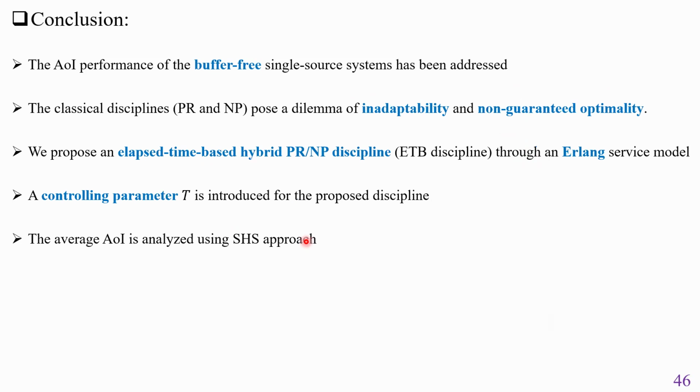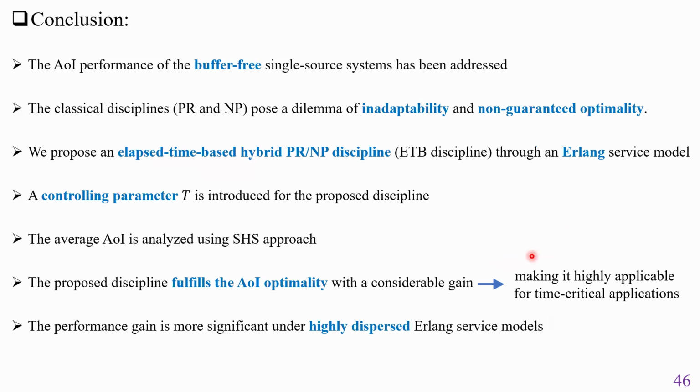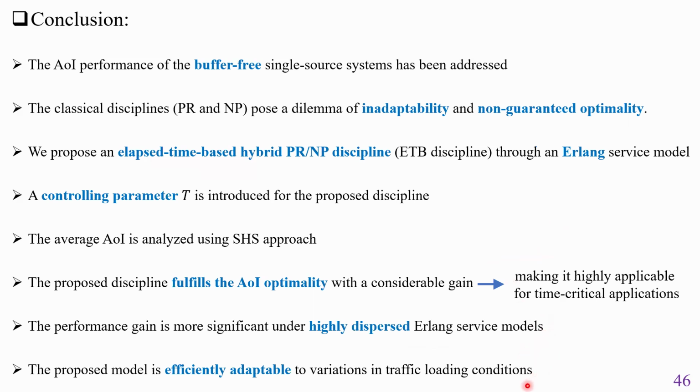The average age of information is analyzed using the stochastic hybrid system approach. The proposed discipline fulfills the age of information optimality with a considerable gain. The performance gain is significant under highly dispersed Erlang service models. The proposed model is efficiently adaptable to variations in traffic loading conditions.